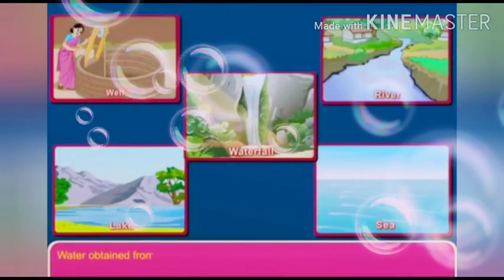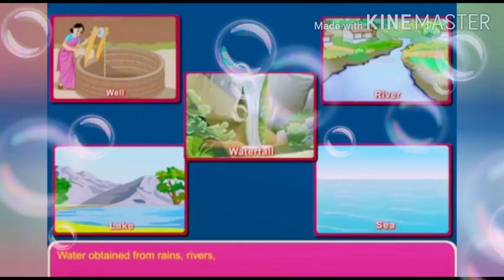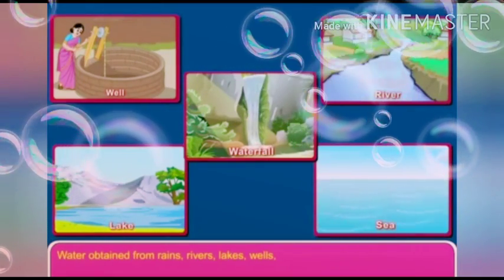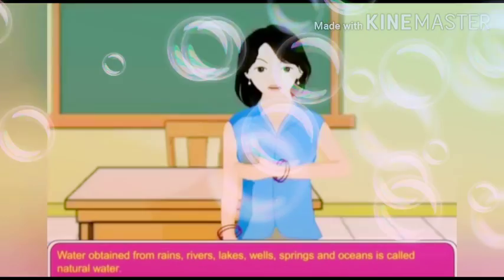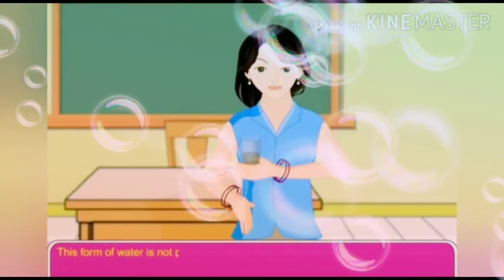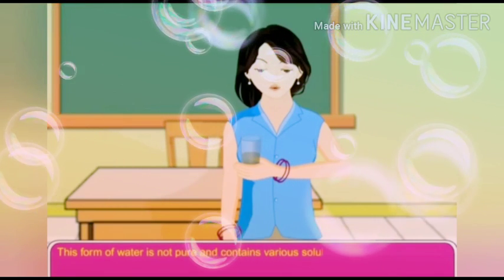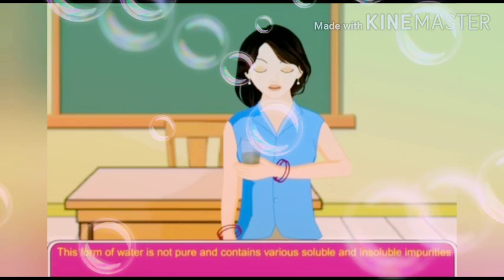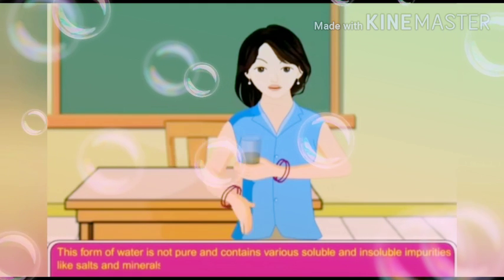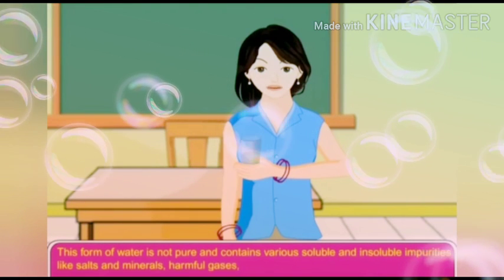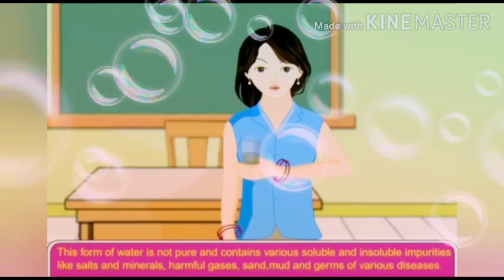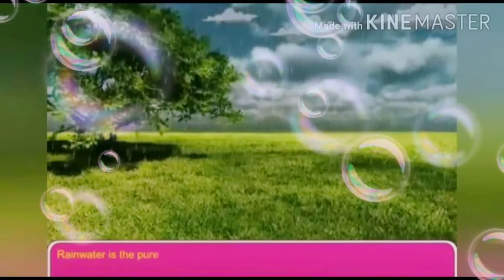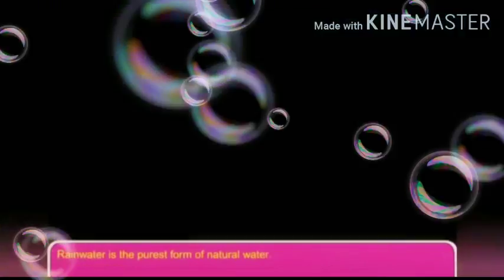Sources of water. Water obtained from rains, rivers, lakes, wells, springs and oceans is called natural water. This form of water is not pure and contains various soluble and insoluble impurities like salts and minerals, harmful gases, sand, mud, and germs of various diseases. Rainwater is the purest form of natural water.